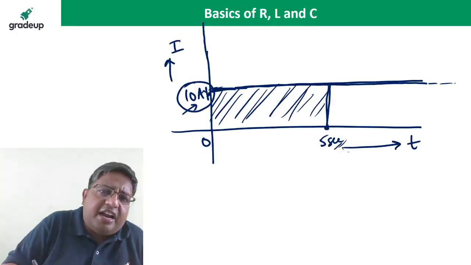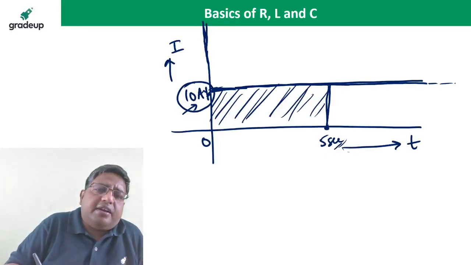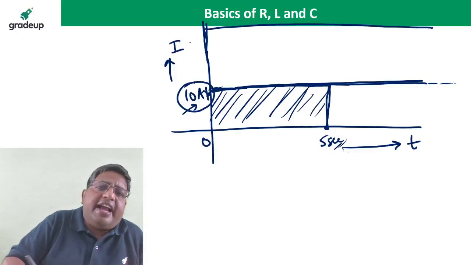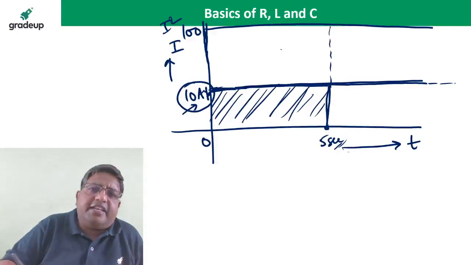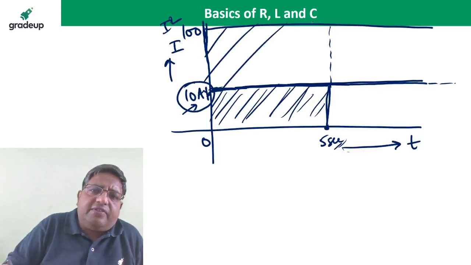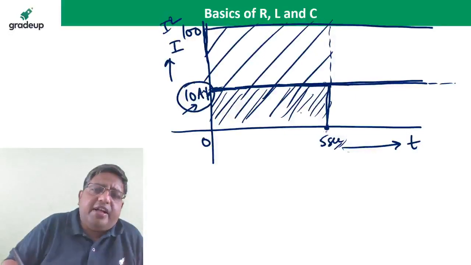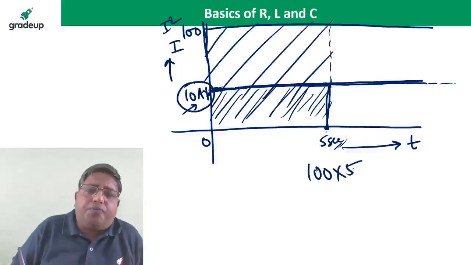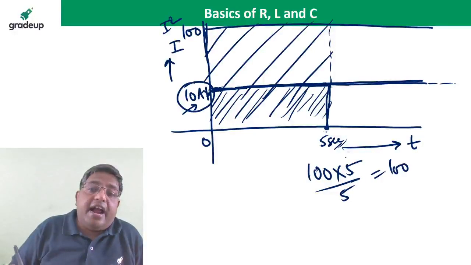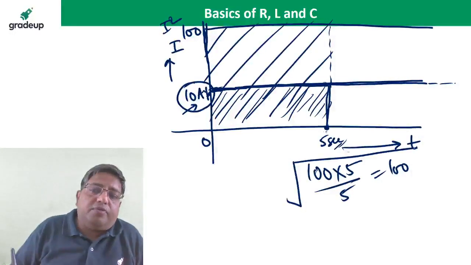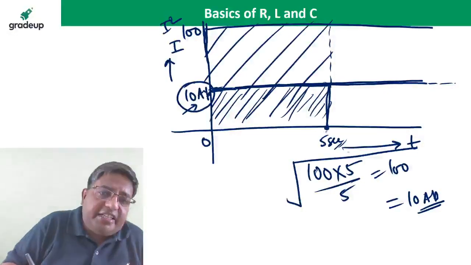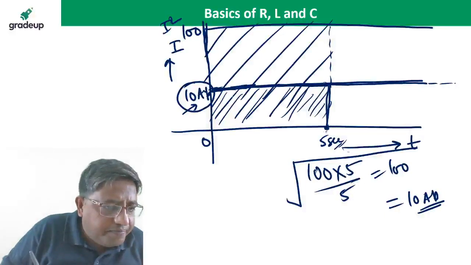Suppose you calculate the RMS value of this quantity. First you square the current: 10 squared is 100. Then you take the average. Average is the area under the curve, 100 into 5 divided by 5, that is 100. Then take the square root of the average, so it comes to 10 ampere. So for the DC quantity, average and RMS are the same.